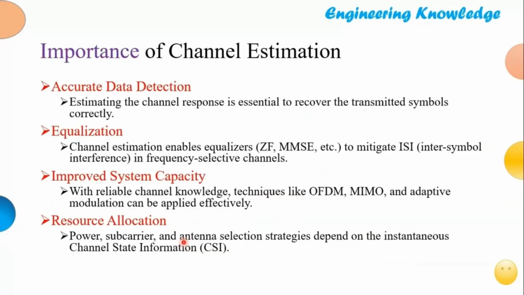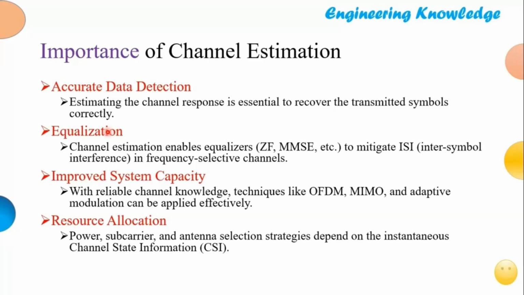But why is channel estimation important? Because once we know the channel, we can accurately detect the data, since we know the channel response, so we can recover the transmitted symbols correctly. Also, we can apply equalization. What is equalization? It is to undo the things that have been done in the channel. How do we undo? We multiply by 1 by h.